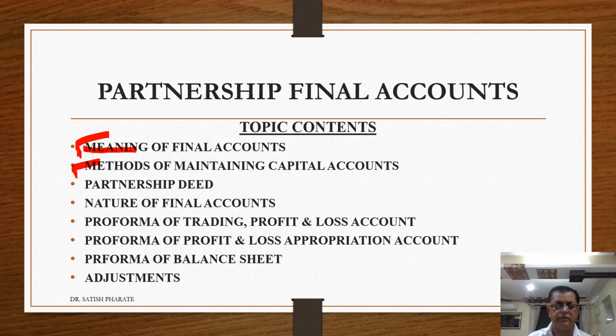Third one will be partnership deed, meaning of partnership deed. Next to that, nature of final accounts. Then pro forma of trading account, pro forma of profit and loss account, pro forma of profit and loss appropriation account, and pro forma of balance sheet. And lastly, important adjustments related to this topic.